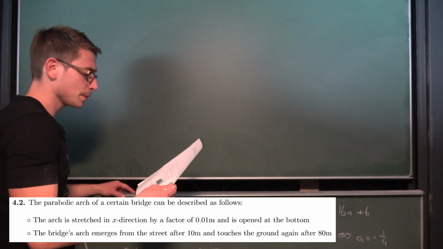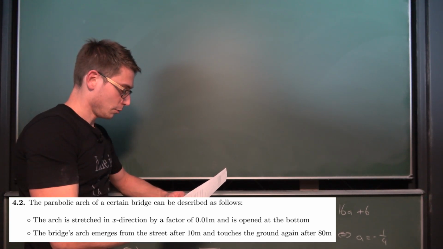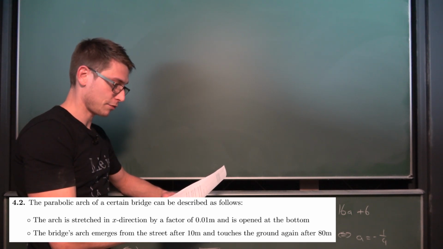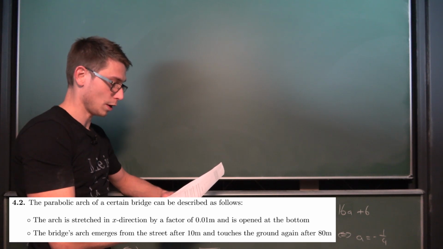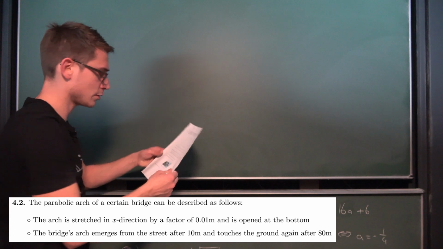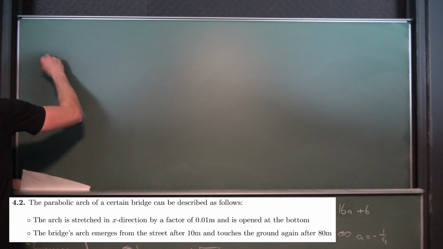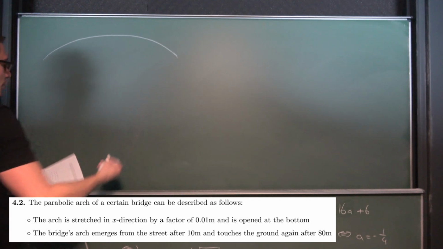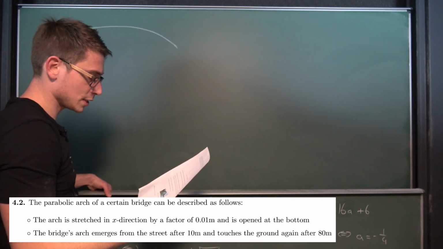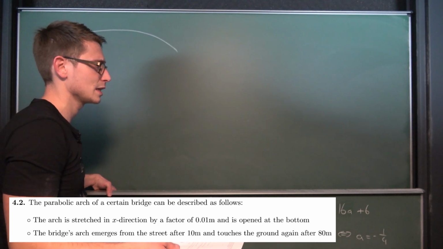We have a bridge given, and the bridge has a parabolic arch with the following properties. The arch is stretched in x direction by a factor of 0.01 meters. So it's basically shrunk in the y direction, so stretched in the x direction, and is opened at the bottom. So it looks something like this. This right here is a very, very wide arch. And the bridge's arch emerges from the street after 10 meters and touches the ground again after 80 meters.